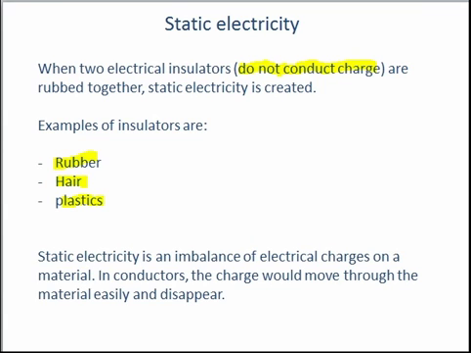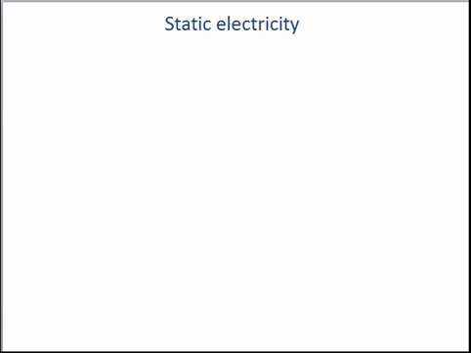Static electricity is defined as an imbalance of electrical charge on a material. So for example, on the same piece of material, one part might be more positively charged and the other part might be more negatively charged. And this is why conductors cannot produce static electricity, because the charge would move straight through them and they wouldn't be able to create an imbalance.